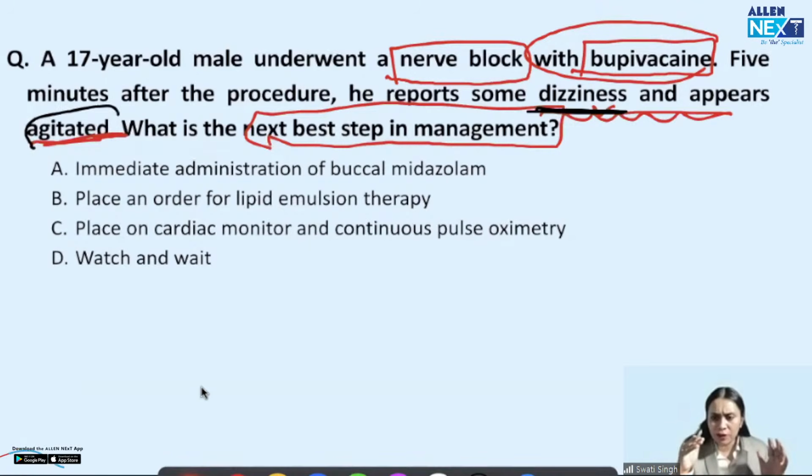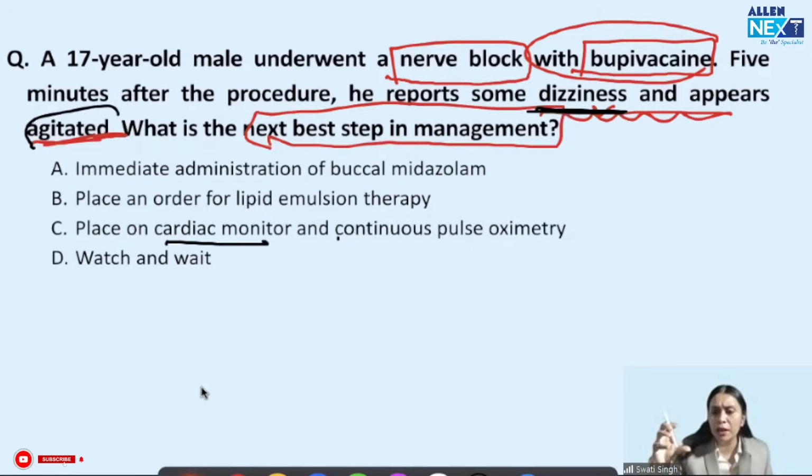So what is the primary thing we do? We monitor the patient. If a monitor is not already there, I place the monitor and pulse oximetry, because if the patient deteriorates, we'll go for symptomatic management. And when I do this, then I go for lipid emulsion therapy. If the patient starts improving, I may not require lipid emulsion therapy.